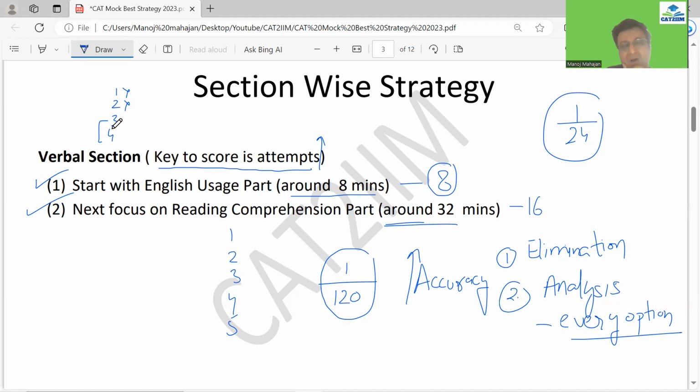Try to avoid a similar thing in the LRDI or in the quant, because over there you do not have much issue of accuracy. Especially in the LRDI, people have the issue of attempts, right? And in the quant, it could again be an issue of attempts if you do not follow the right strategy, right?